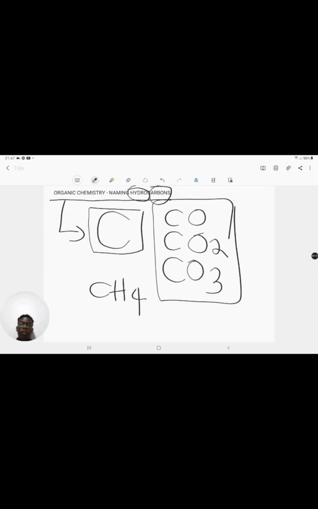It is made up of carbon and hydrogen atoms only. That is what hydrocarbons are. So basically, organic chemistry is the chemistry of carbon, and hydrocarbons are organic compounds that are made up of just carbon and hydrogen atoms only.